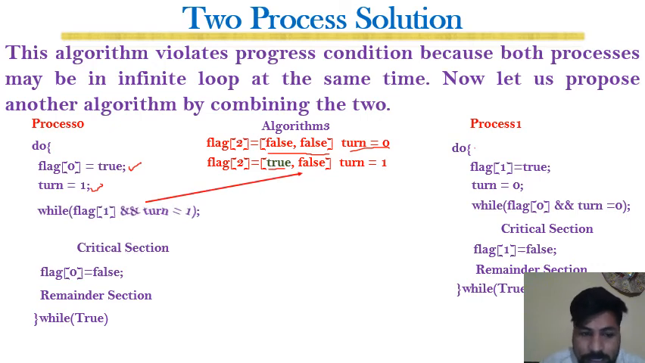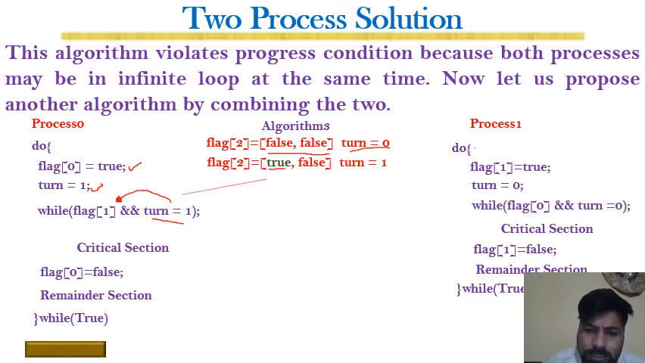Okay, next it will evaluate the loop: while flag[1] and turn is equal to 1, while both of these conditions are true. So flag of 1 is false, and it doesn't matter what the turn is, because if one of these conditions is false, the loop will exit and terminate, and it will enter the critical section. So p0 will enter the critical section.